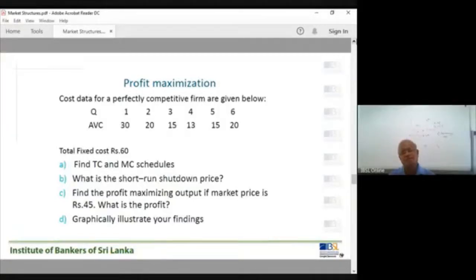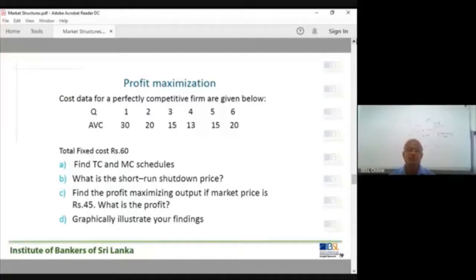Average variable cost varies from first unit output 30, second unit output 20, third unit output 15, sixth unit output 20. Take down AVC is the average variable cost. Total fixed cost is 60 rupees.